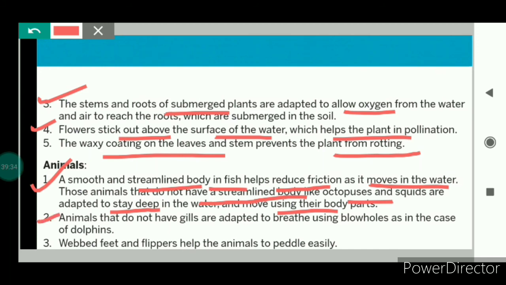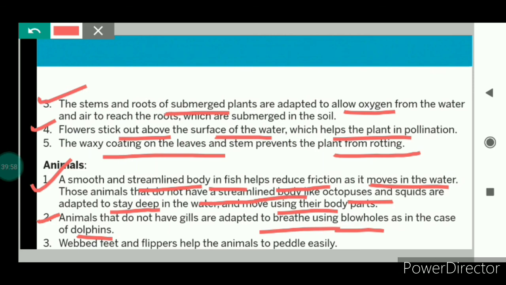And the animals like dolphins that do not have gills have blowholes to take in air. The dolphins breathe using the blowholes. They are the nostrils available on the upper parts of the heads of the dolphins, which help them to breathe in air when they come out on the surface of the water from time to time.